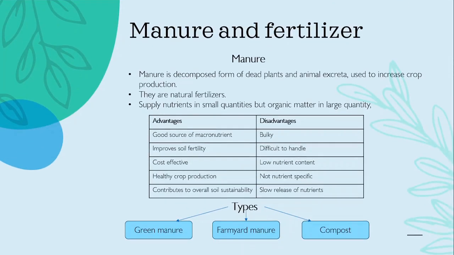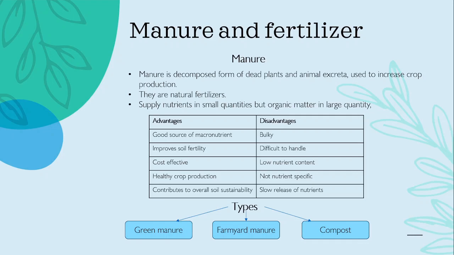Now let's see the role of manure and fertilizer, which add nutrients for plant production. First, manure is the decomposed form of dead plants and animal excreta, used to increase crop production. They are decomposed in soil, and then they increase crop production by giving out nutrients. Okay, so these are natural fertilizers. They supply very little quantity of nutrients, but the organic matter in manure is very large in quantity, correct?